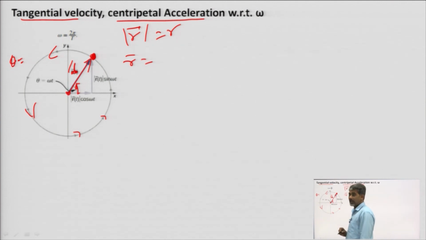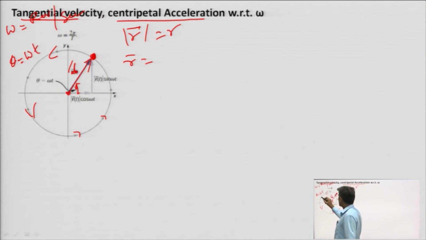If this is angle theta, and omega is the number of revolutions per second, what will be the value of theta?